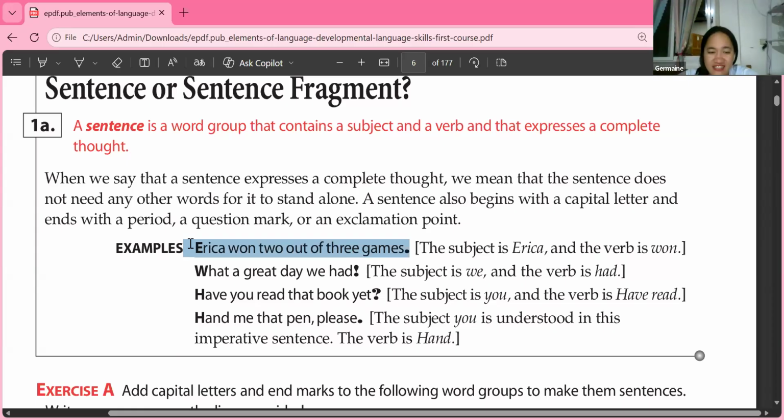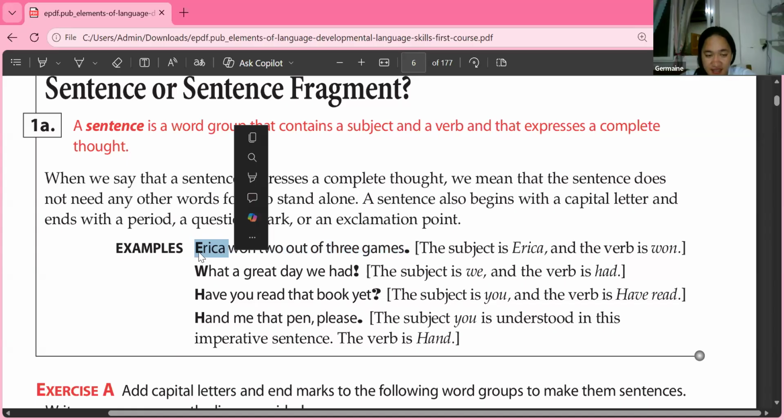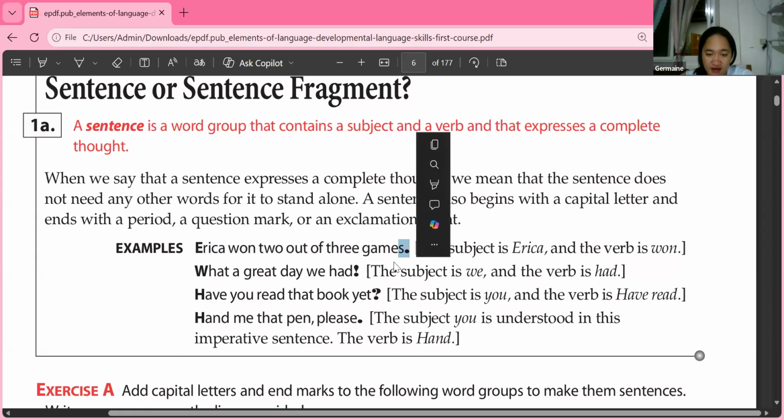If you look at how the sentence is written, it starts with a capital letter, letter E, because Erica is a name of a person. And next, what is the punctuation mark here, Kenshi? What do you call this? Is this a period, question mark, or exclamation point?